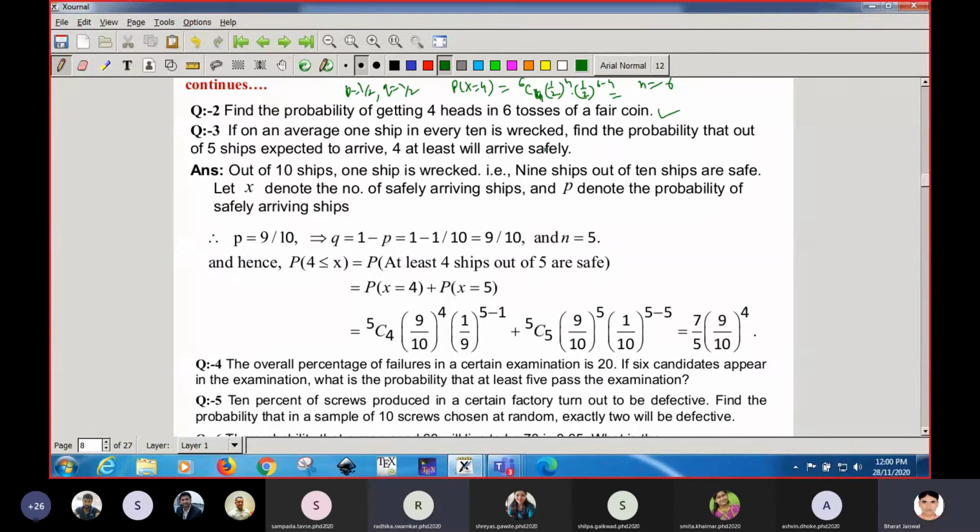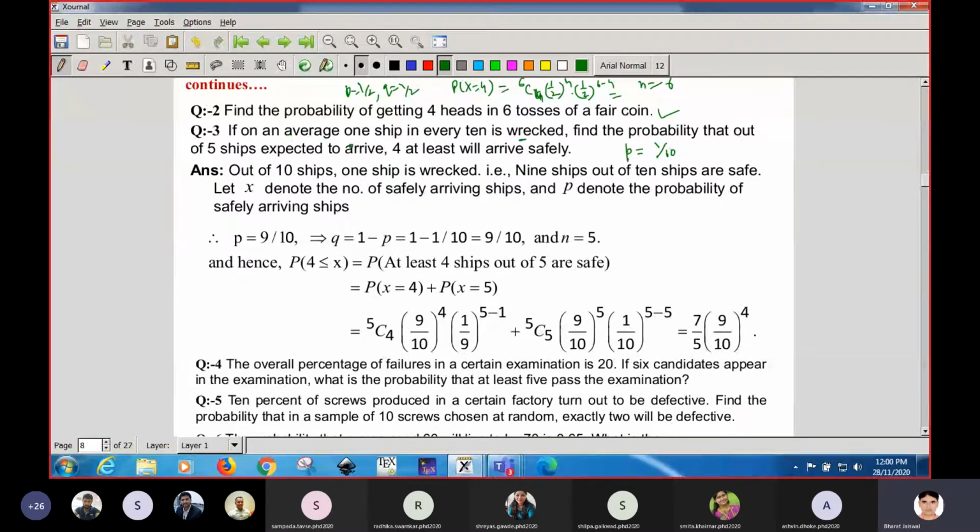Yes, sir. Okay. The third question is a very interesting one. If on an average 1 ship in every 10 is wrecked, that is, in every 10 there is on average 1 ship wrecked, it means the probability of getting wrecked is, in our favor, 1, and total ships are 10, so the probability will be 1/10. Getting, students?